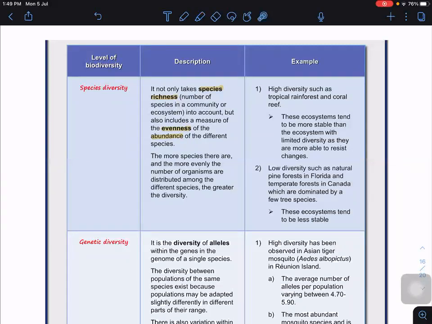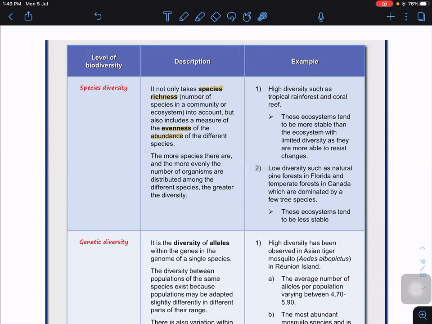So we have high diversity, particularly in a tropical rainforest, but sometimes we do have the pine forest in Florida or the temperate forest in Canada, where they're dominated by only a few, 3 species. If you compare these two, high diversity and low diversity, which one is more stable? Definitely high diversity will be more stable. Are you clear?